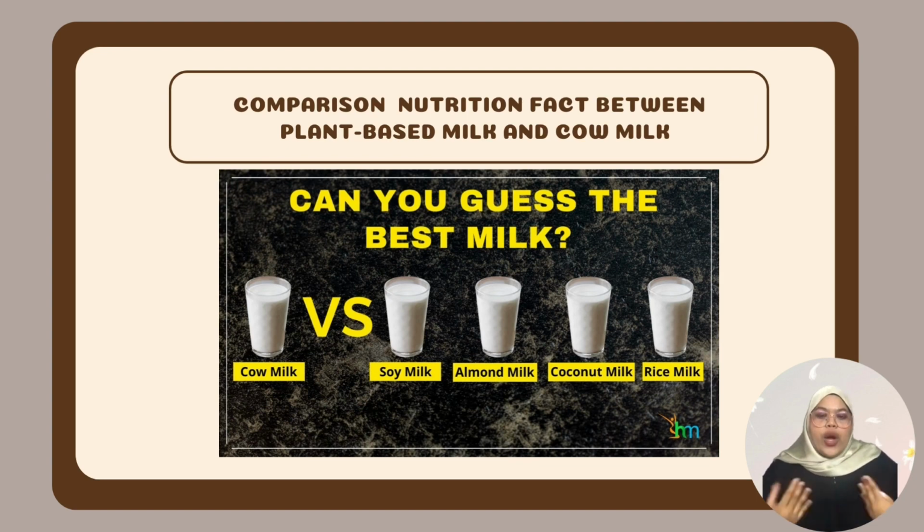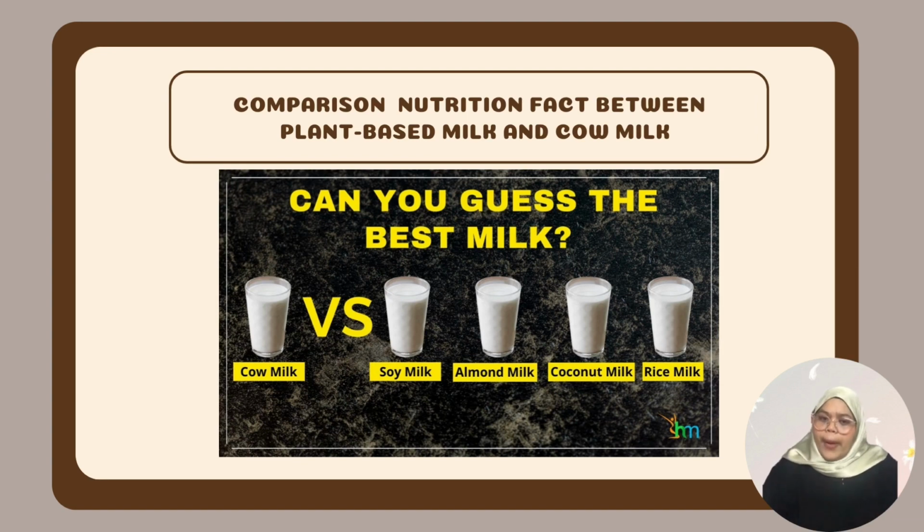Other than that, we can also see the comparison of energy, from the USDA facts. Cow meat has 66 calories per 100 ml and plant-based meat has from 64 to 183 calories per glass. Most plant-based are actually low calorie compared to cow meat.